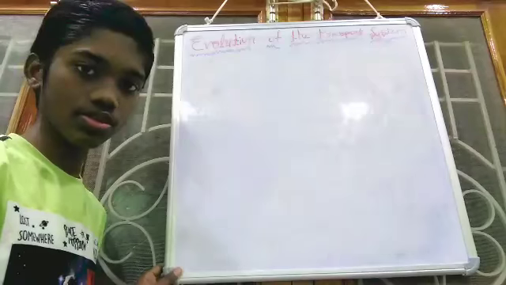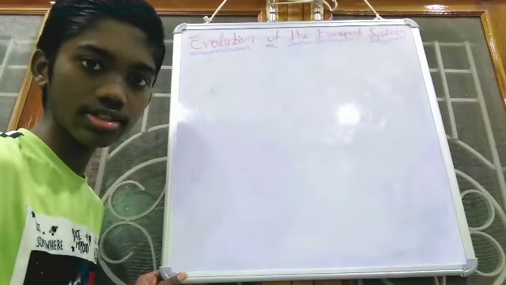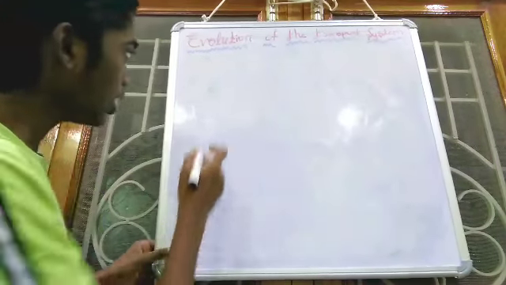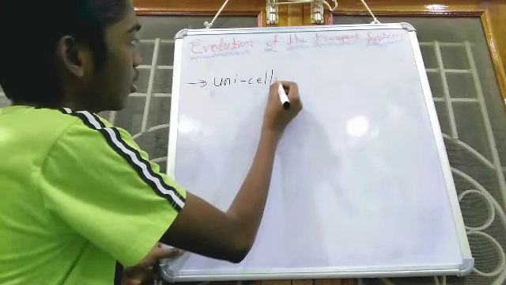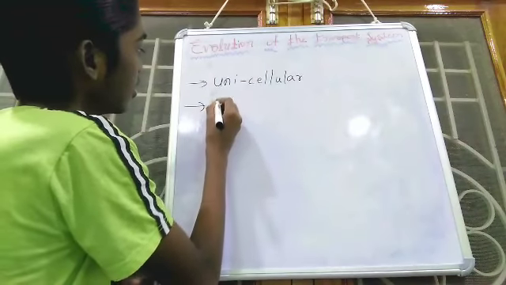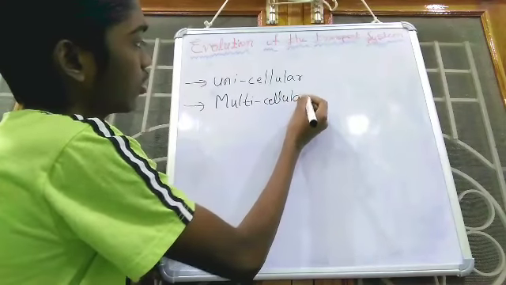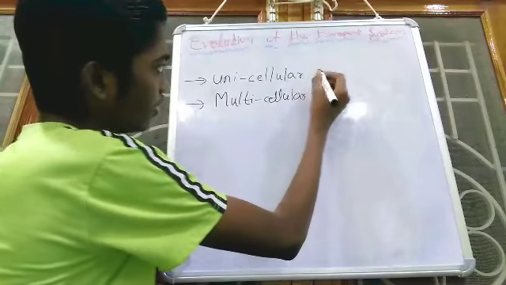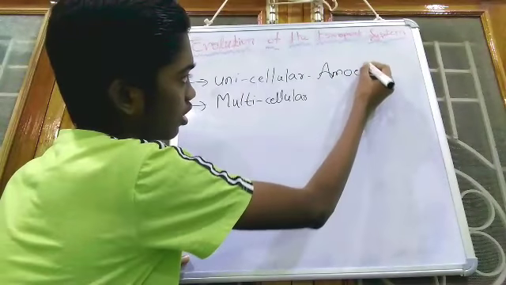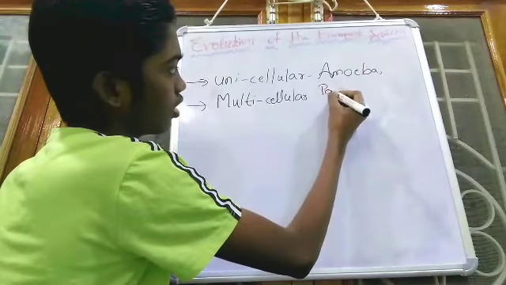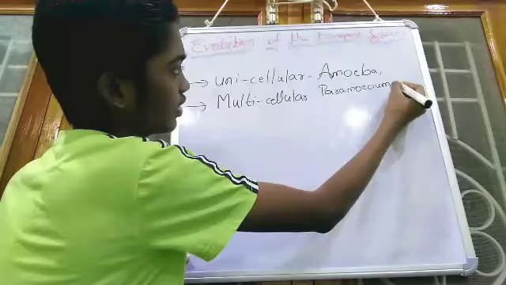So let us move into the topic. Evolution of the transport system. Transport system can also be called the circulatory system. We know that there are unicellular organisms as well as multicellular organisms. Some examples of unicellular organisms are amoeba, paramecium and so on.